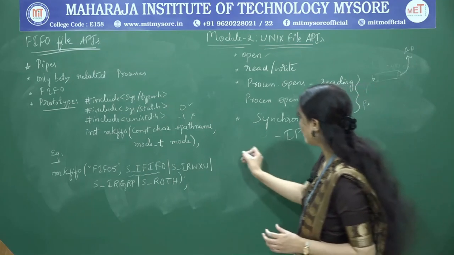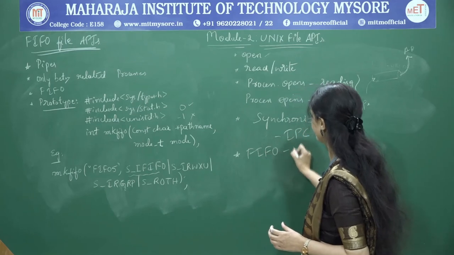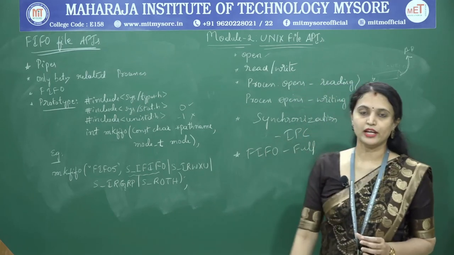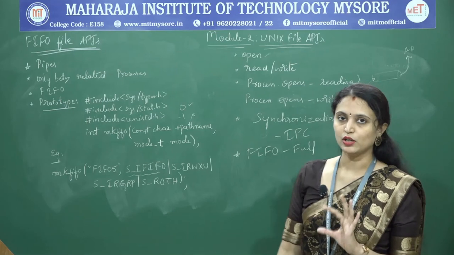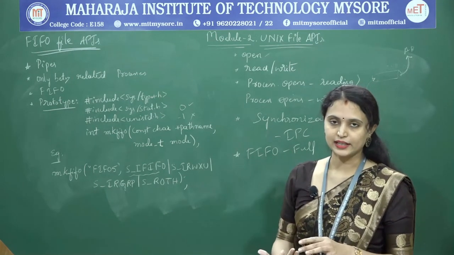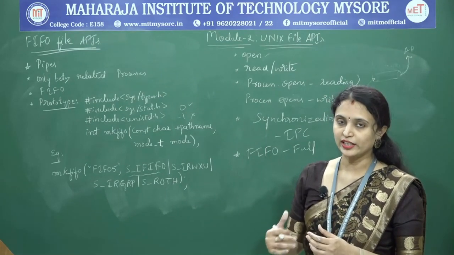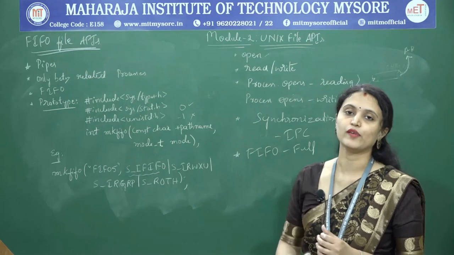Whenever the FIFO file is full, or whenever the pipe is full, the process has to be blocked if it is trying to write into that FIFO file.